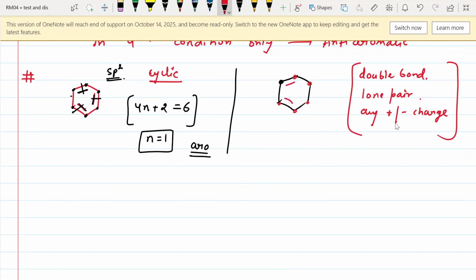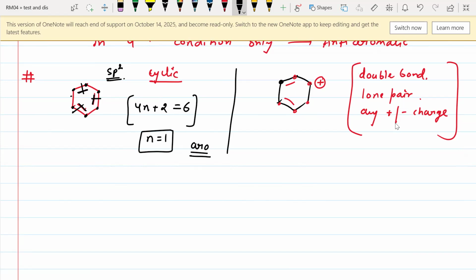Look, for example, we have this compound and I'll put a positive charge here. I want to just check. This is a cyclic compound, we all can see that. I just want to check whether it follows the second rule and third rule or not. For that, we should not make any resonating structures. We can directly check and answer the question. So the trick is that every carbon atom should contain either a double bond or a lone pair or a positive or negative charge.